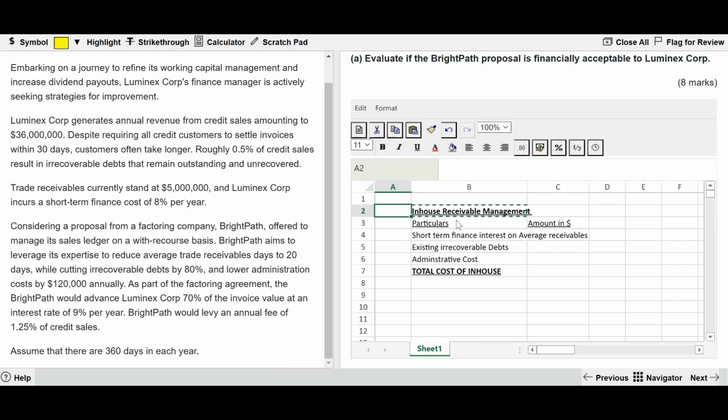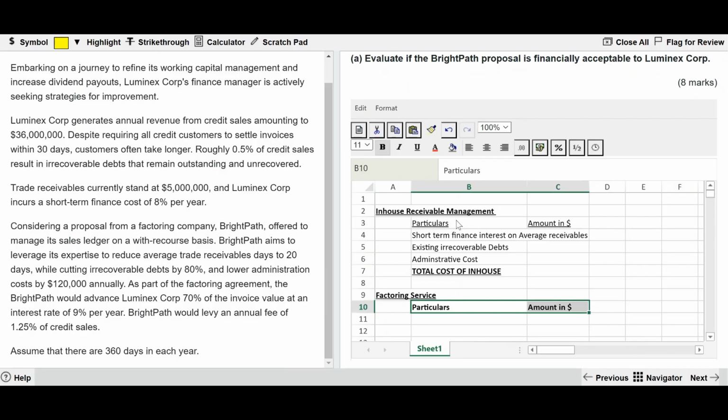Versus which I need to compare the factoring service. Again, for this, particulars column and an amount in dollars. What are the costs that are relevant over here?